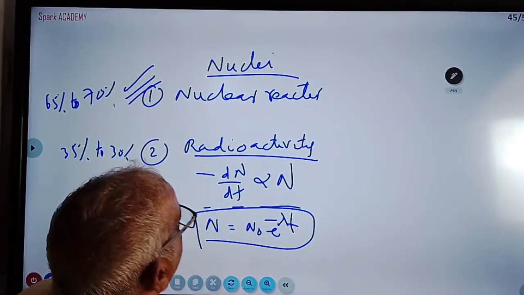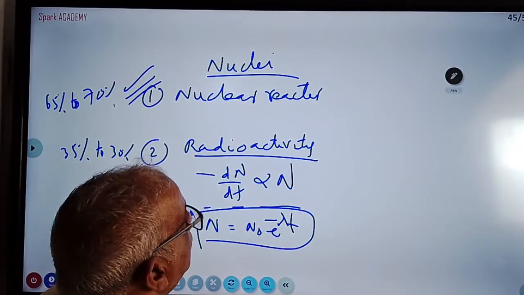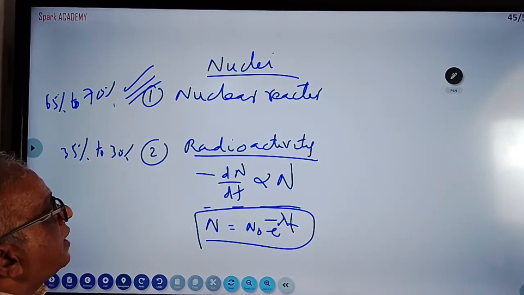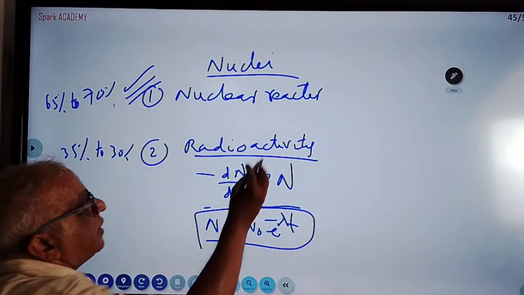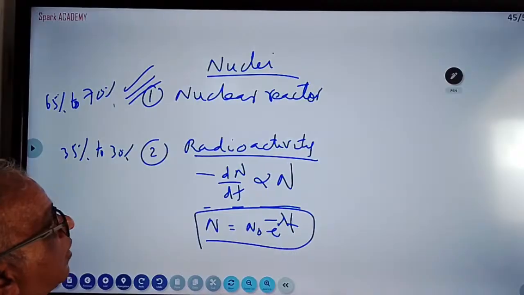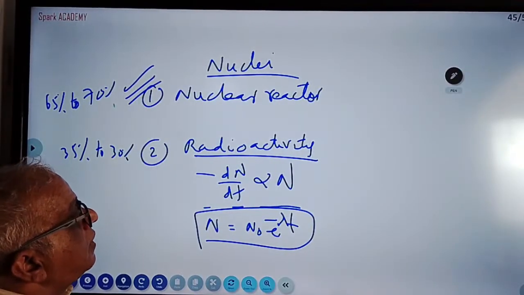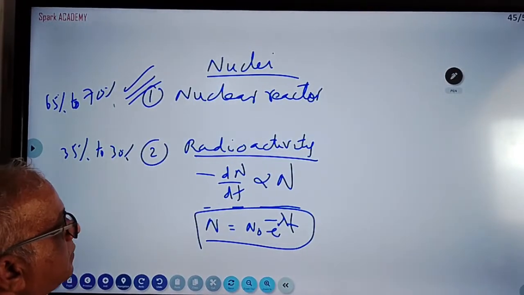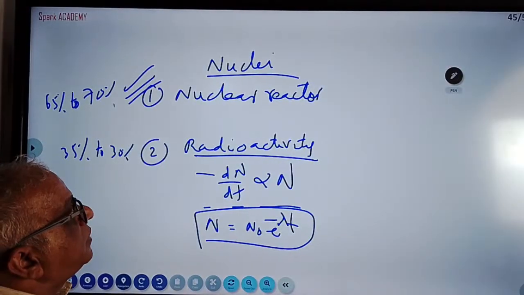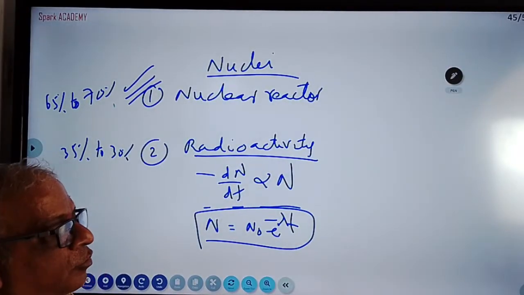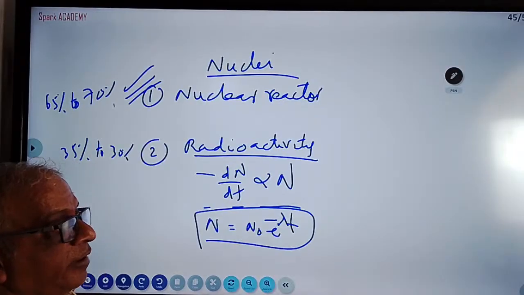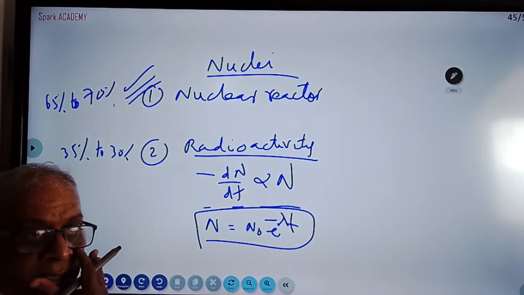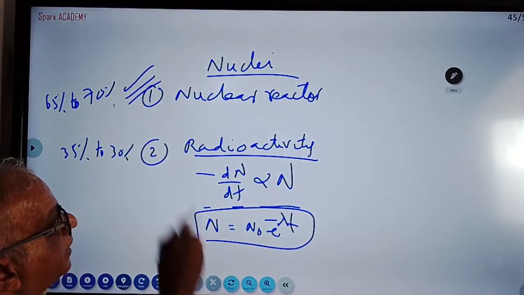These are the questions. Nuclear reactor, what are the parts? Fuel, moderator, control rods, coolants, protective shielding. What is the nuclear reactor principle? Control chain reaction. So that is important. You have to explain each and every part: what the moderator is for, what the control rods are for, what the fuel is, uranium fuel you are taking, what coolants are used for, and how nuclear energy is converted to electric energy.